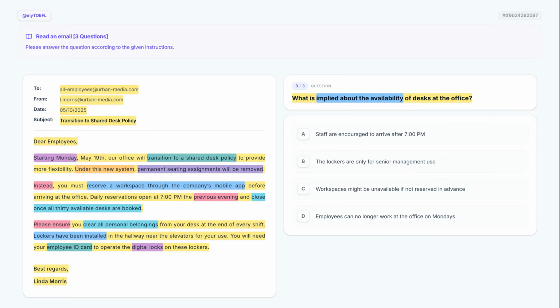Let's take a closer look at option A. Staff are encouraged to arrive after 7 p.m. The text says reservations open at 7 p.m., but it does not encourage staff to arrive at the office that late. This is a confusion of time.